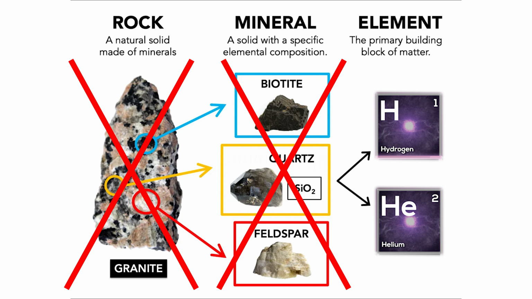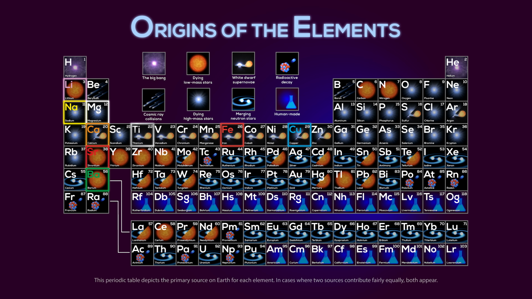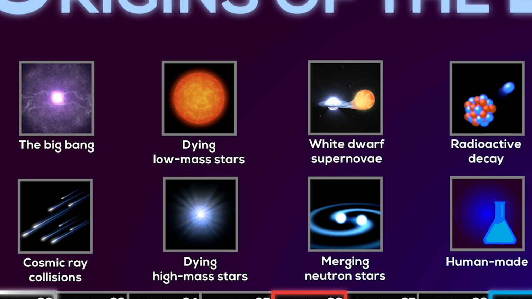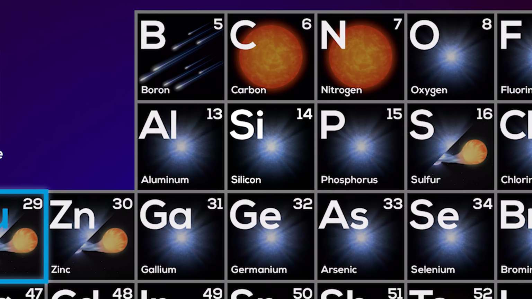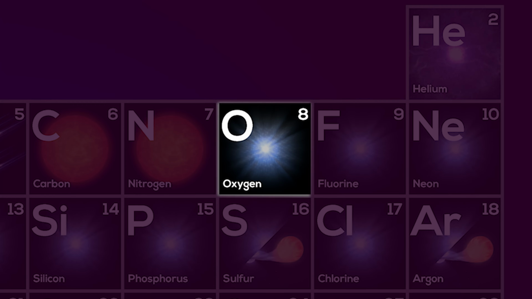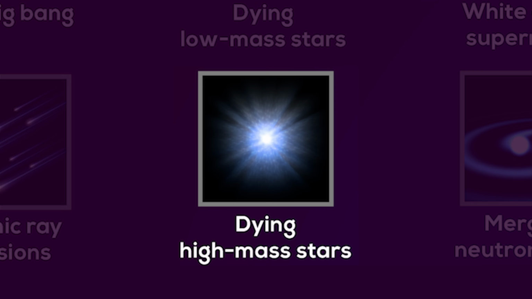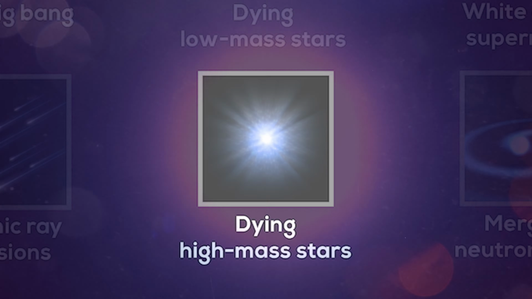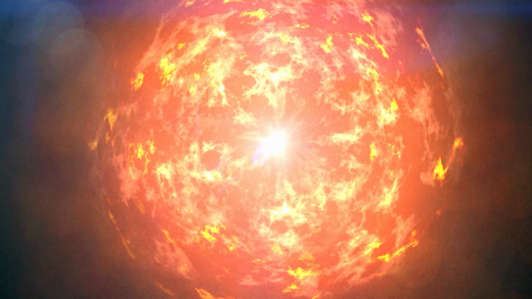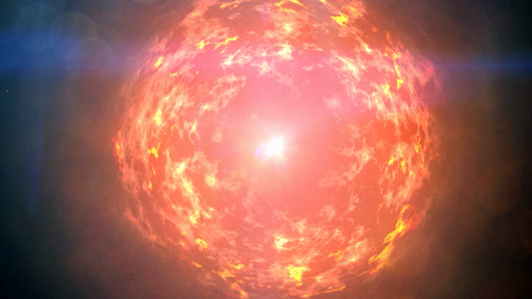The heavier elements that are in the minerals that make up rocks were not created in the Big Bang, but rather much later in the life or death of stars. If we look at how silicon and oxygen were formed, it was formed in a dying high-mass star. The dying high-mass star resulted in a supernova, which is the colossal explosion of a star.